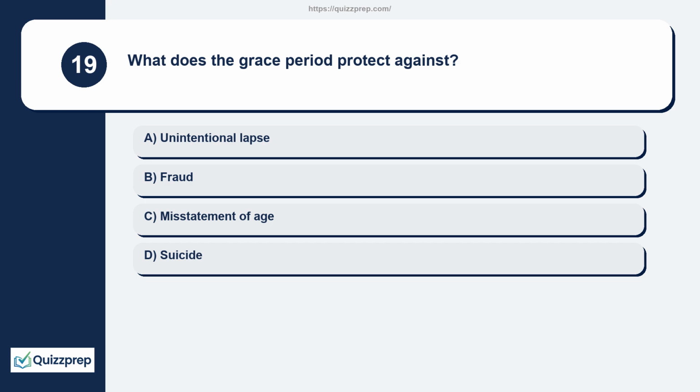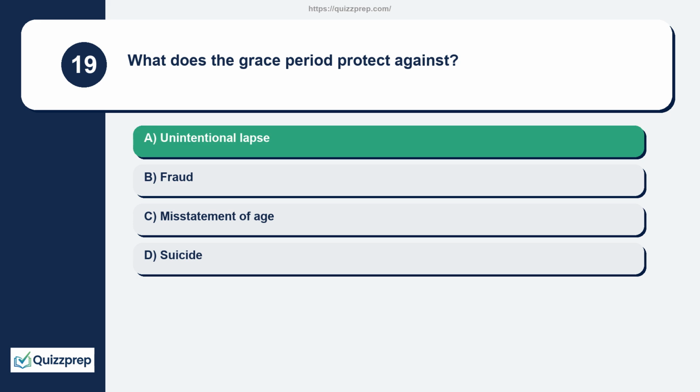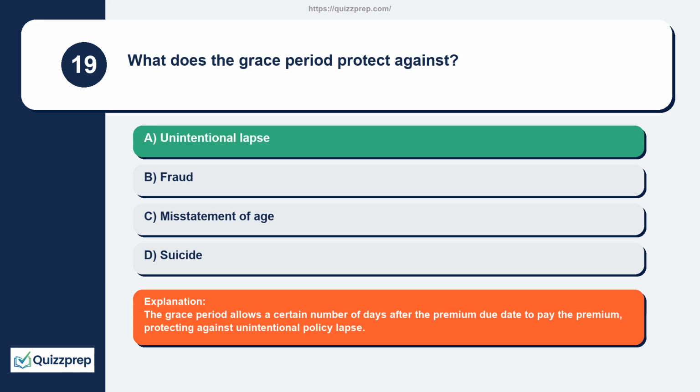Question 19. What does the grace period protect against? Unintentional lapse, fraud, misstatement of age, suicide. The grace period allows a certain number of days after the premium due date to pay the premium, protecting against unintentional policy lapse.